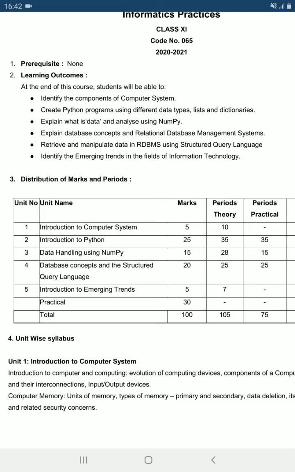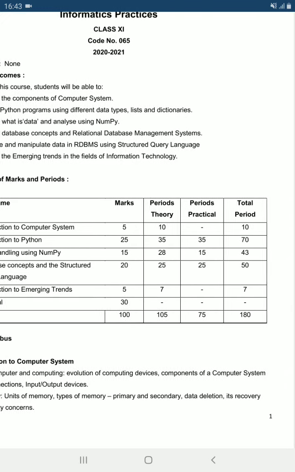And the marks division is 5 marks out of 70.